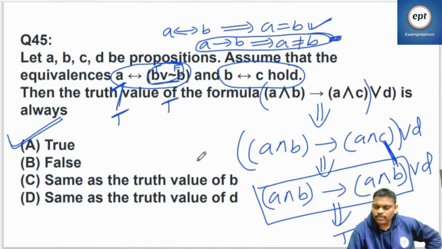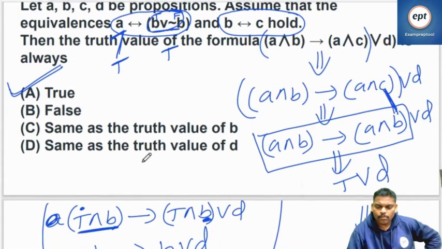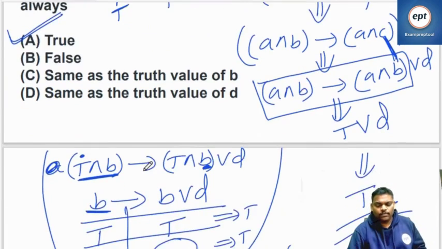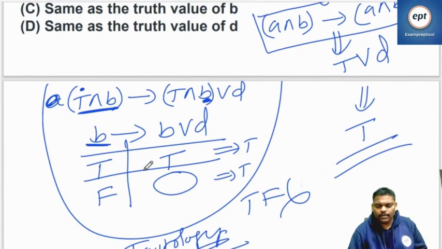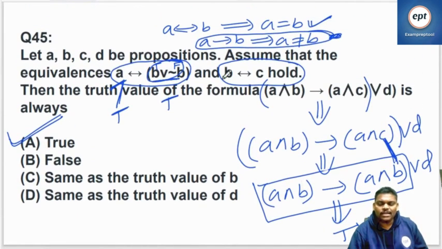Then the truth values of the formula A and B are always equal. So you can just draw the table and check one time. Draw the table, you will get the clarity. The only thing you can do is use the given information, draw the table, because so many options are there.